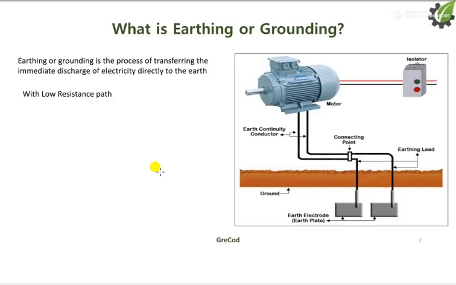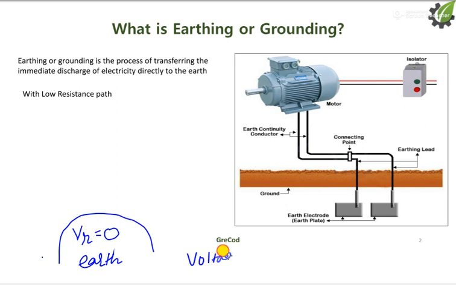So what is earthing? The word earthing is exactly related to the earth. This is our earth, or we can also say ground. This earth has some potential, and we can say that this potential is equal to 0. As we know, we can't measure the potential, we can only measure the potential difference. There is no device which can measure the potential.